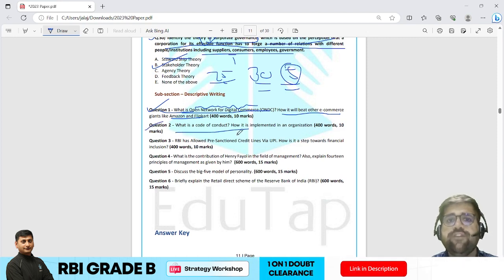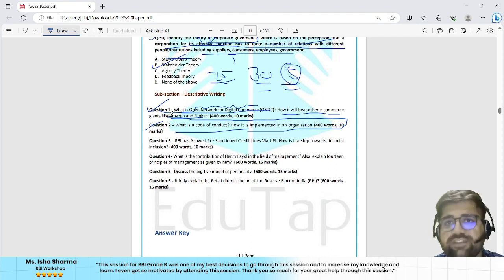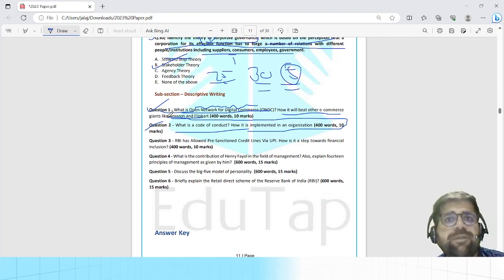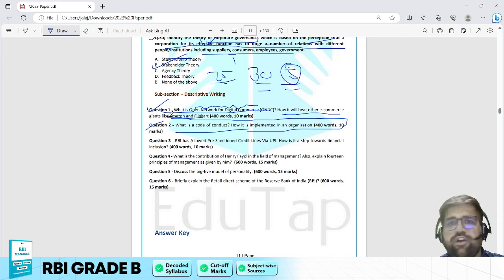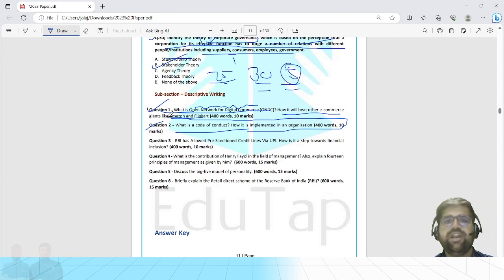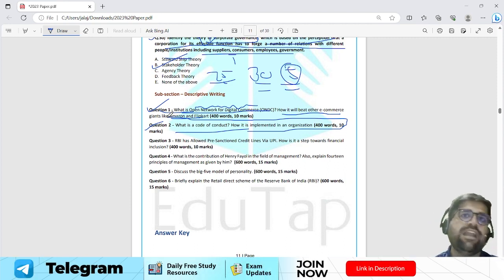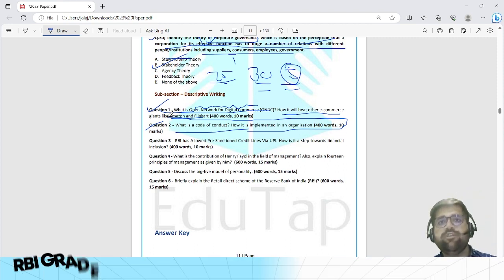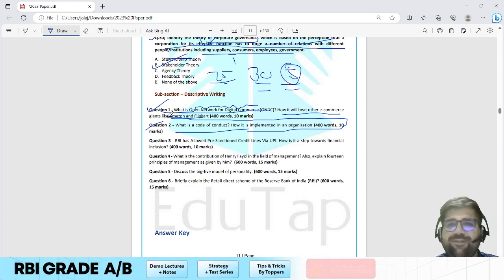Question 2, what is the code of conduct, and how is it implemented in the organization? Now this is management. In management there is no current affairs, so they have asked one question directly from the chapter on ethics, and they have touched the static part of it: they have asked you what is a code of conduct and how you will implement it. I would again say this is not related to current affairs, and this level of question, according to me, is moderate. All the questions in descriptive are moderate because you have to think and write. Okay, there is no fluke which can happen in descriptive. By fluke I mean that tukka thing. Okay, that can only happen in your objective part, but it will not happen in your descriptive part, right?